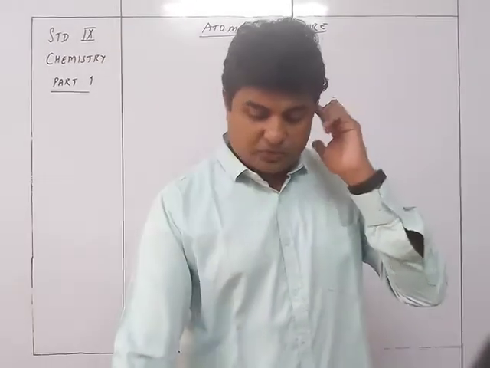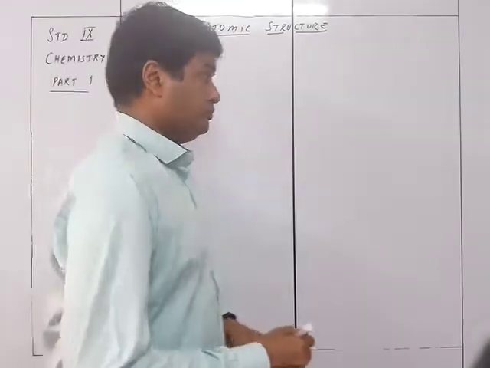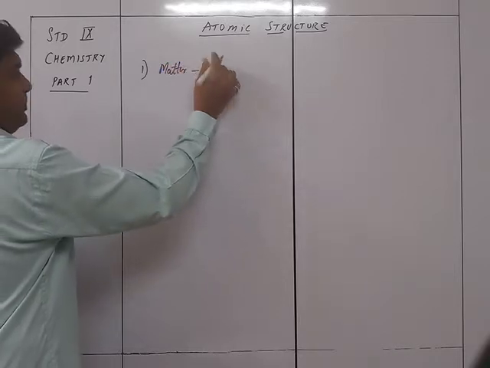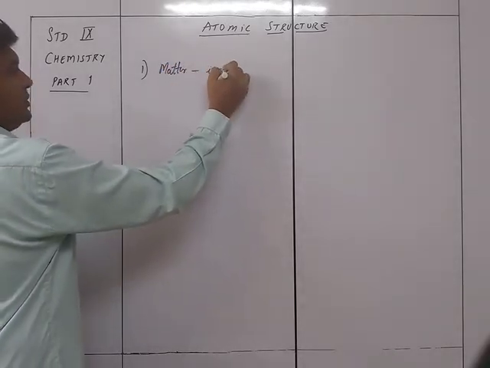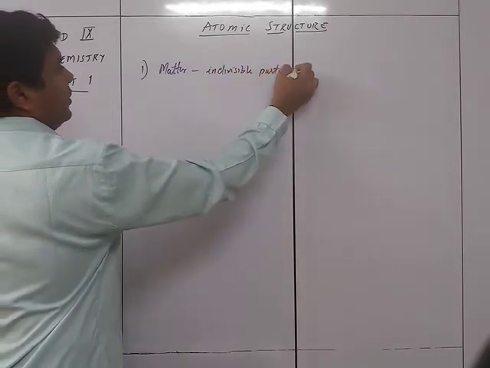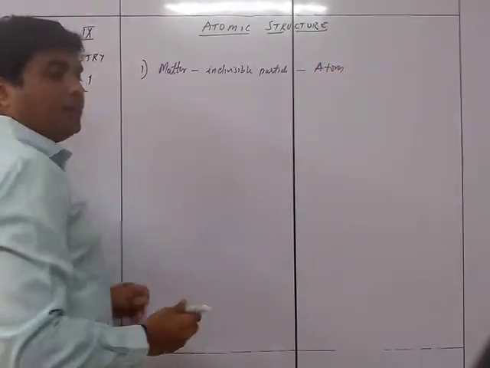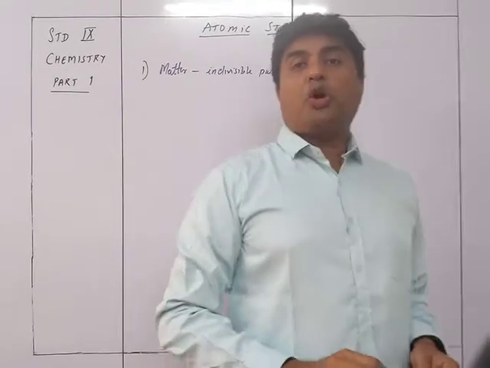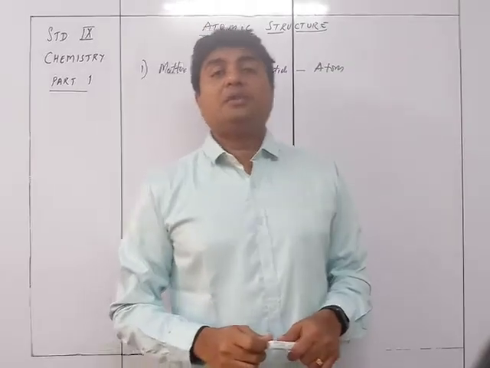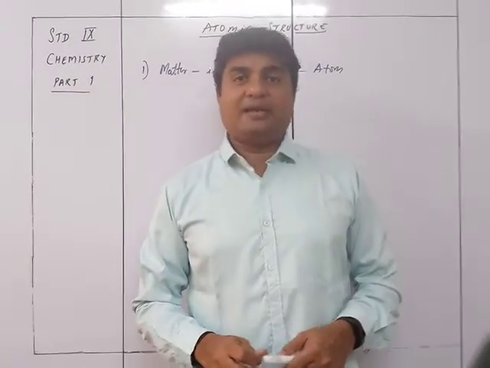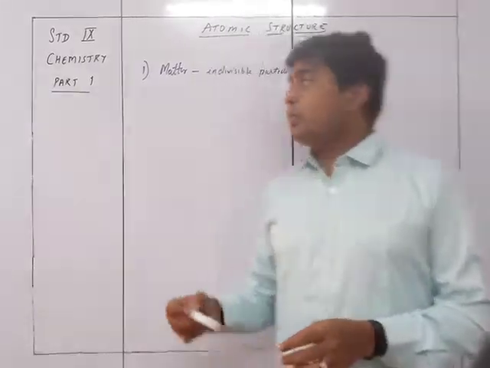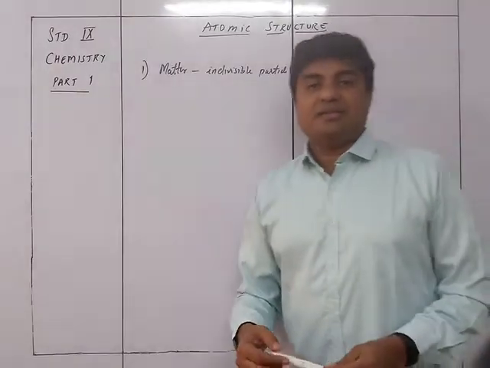So the matter is consisting of small indivisible particles called atoms. Of course, we very well know that the present theory says that an atom is divisible into protons, electrons and neutrons. Hence the word indivisible can be considered to be wrong.